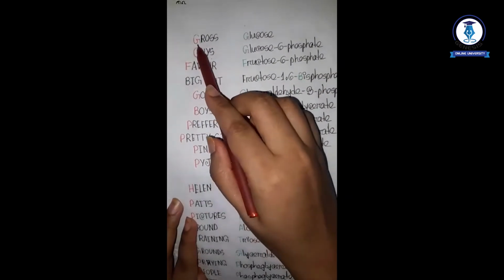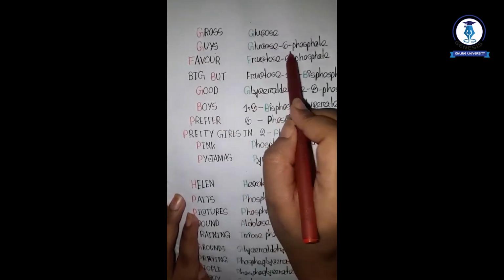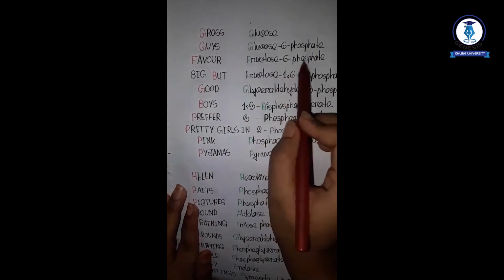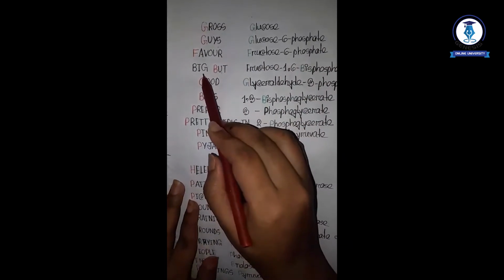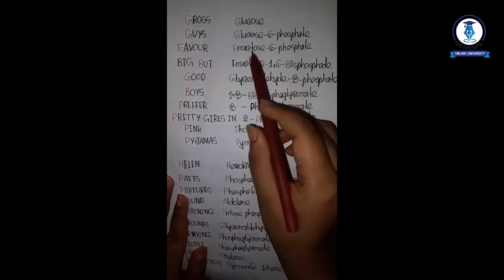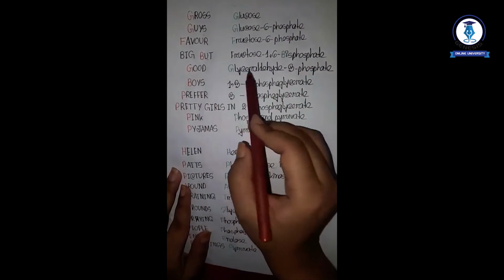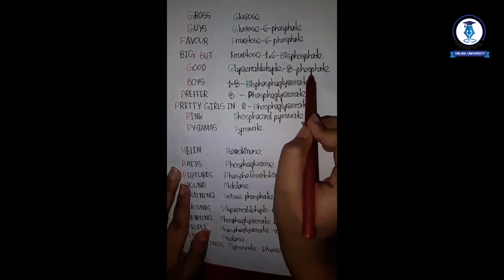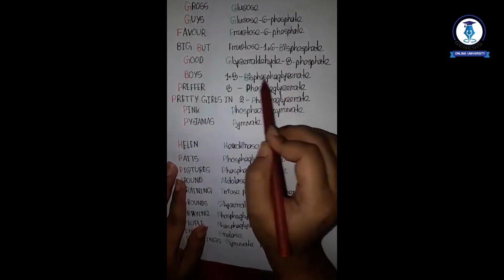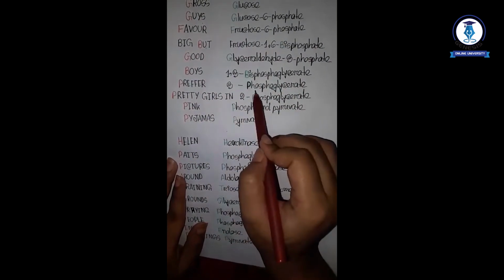So you can see that gross, G, is for glucose, then again G for glucose 6-phosphate. Then favor, F, is for fructose 6-phosphate. Then big, but here B indicates the bisphosphate, then again the fructose 1,6-bisphosphate. Then good, G, for glyceraldehyde 3-phosphate. And boys, again B, for bisphosphoglycerate, so 1,3-bisphosphoglycerate. Then P for 3-phosphoglycerate.